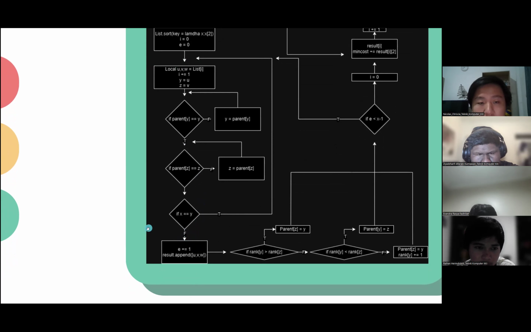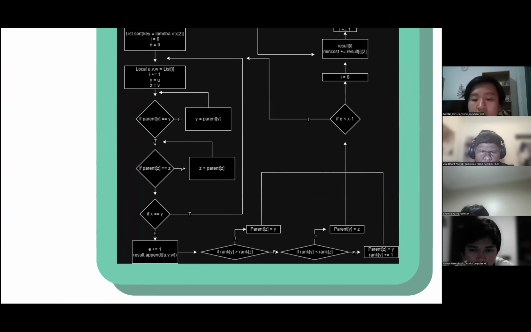If we continue again, we do e plus 1 and result append u, v, w, and then continue to the check on whether rank y equals rank z. Then we split ways: to parent z, and the check on rank y and rank z.